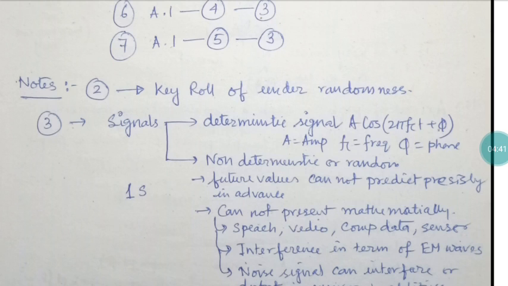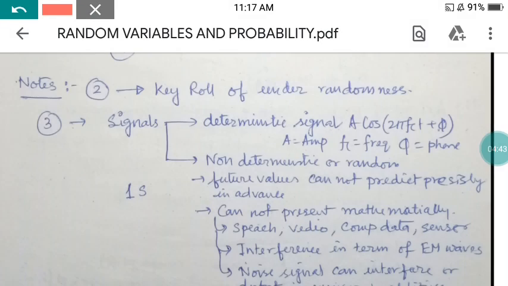In my slide I have also given that a deterministic signal can be represented in the form a cos(2 pi fc t plus phi). Here fc is the frequency, phi is the phase, and a is the amplitude.